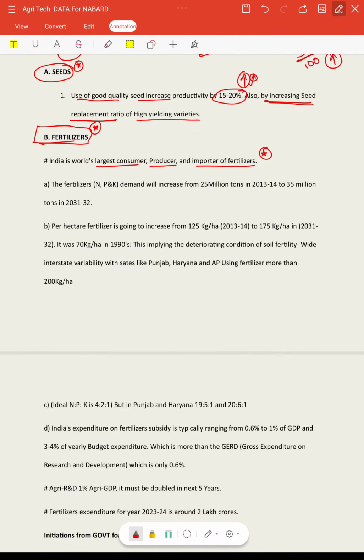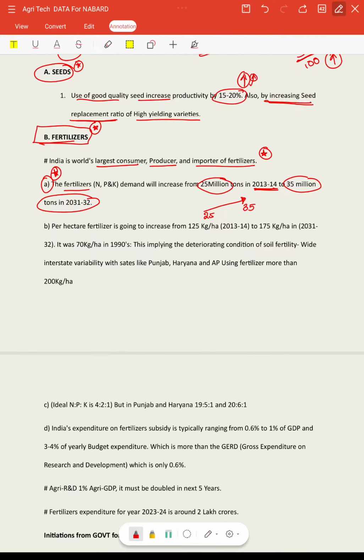This point itself defines many things regarding the fertilizers. Further, if you go on discussing, the fertilizer NPK demand will be increasing from 25 million tons in 2013-14 to nearly 35 million tons in 2031-32, right? So we can see this rise in fertilizer demand, from about 25 million tons in 2013-14 to 35 million tons in 2031-32. So this demand was there for fertilizers.